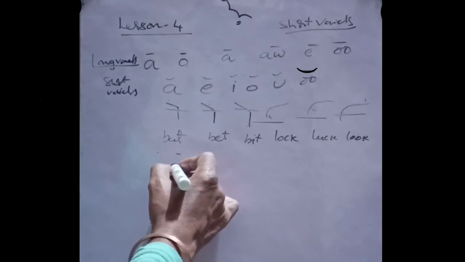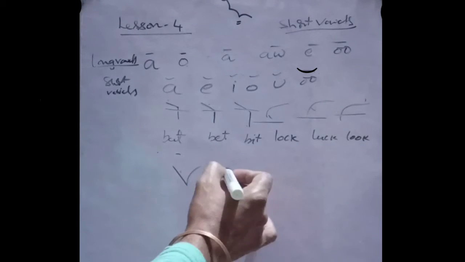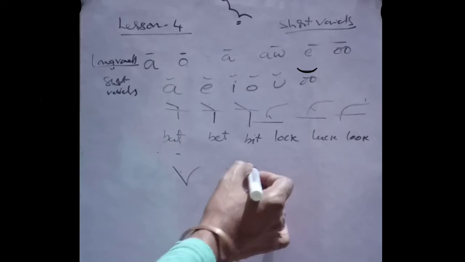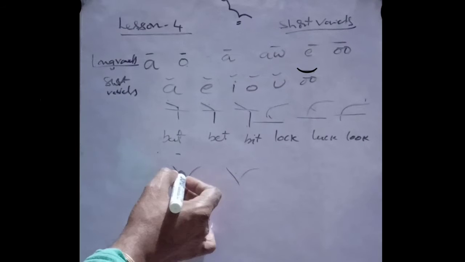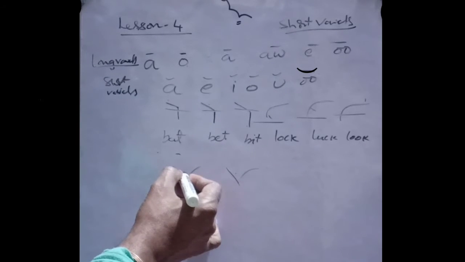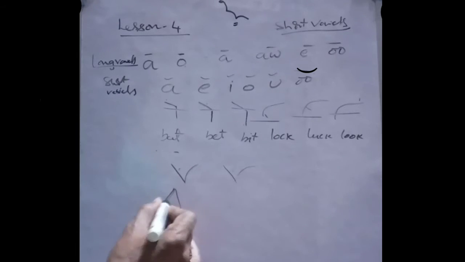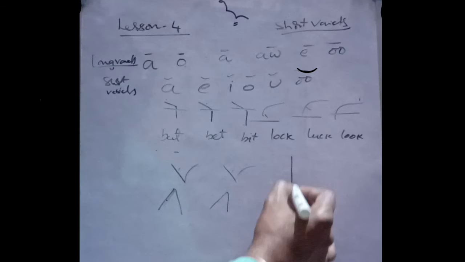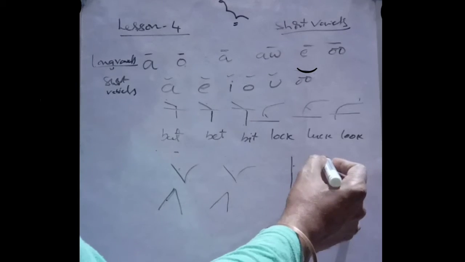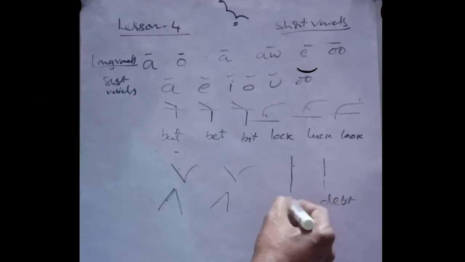Now long vowel and short vowel, what is the difference? Bale, here heavy dot; bell, here light dot. Raid, heavy dot; red, light dot. In the same manner, date, heavy dot; debt, light dot.